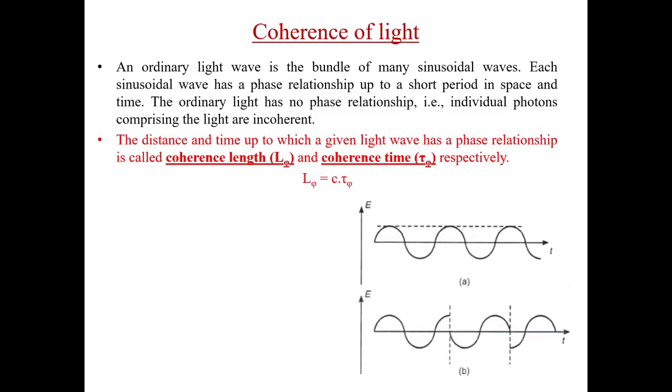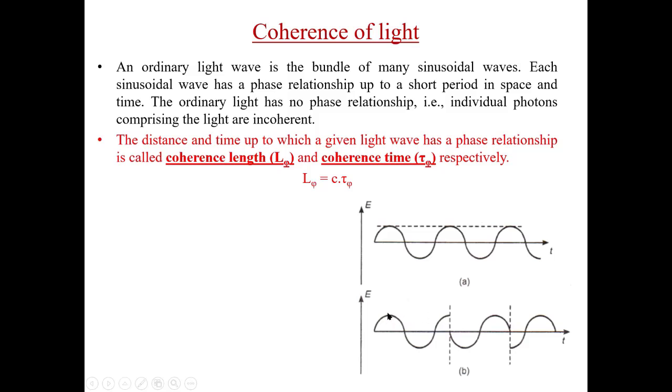Like here, in this figure, this wave is composed of many parts of sinusoidal waves. So if we know the phase at this point, we can tell the phase of this point also by measuring the distance from this point to this point.